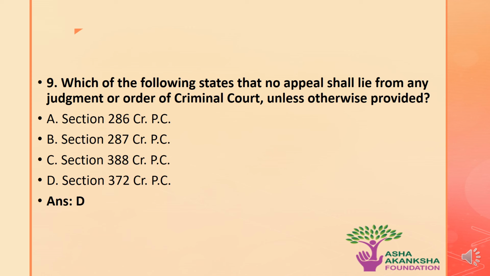The next question is, which of the following states that no appeal shall lie from any judgment or order of the criminal court unless otherwise provided? The options are A. Section 286 CRPC, B. Section 287 CRPC, C. Section 388 of the CRPC, or option D. Section 372 of the CRPC. The correct answer to this question is option D. That is, section 372 of the CRPC will be attracted and will apply in the situation where no appeal shall lie from any judgment or order of the criminal court unless otherwise provided.